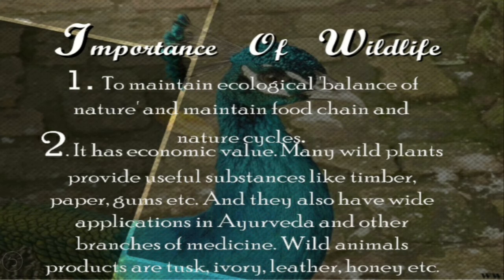Now children, we will quickly look at the importance of wildlife. We all know that there are different types of forests, different types of grasslands. So animals are also found in different areas according to the vegetation, according to the climate. So let's see what is the importance of wildlife. First, to maintain ecological balance of nature and maintain food chain and nature cycle. So this is one of the most important importance, to maintain ecological balance of nature and maintain food chain.